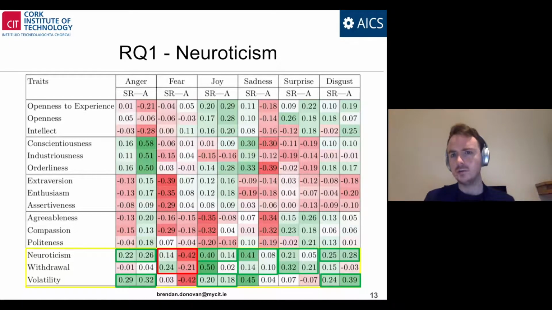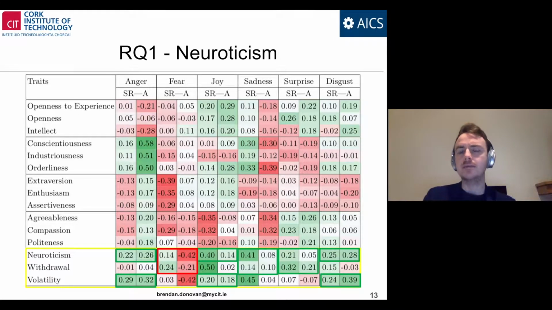Now, there are potentially two reasons for this. One is psychological in nature, in that people high in neuroticism tend to be very self-conscious, very aware of the feelings and thoughts of others about themselves, and they are uncomfortable with being vulnerable. Fear is an emotion that is inherently vulnerable, as it broadcasts to other people that there's something in the environment that this person finds threatening. So it might be the case that people high in neuroticism do experience fear, but because in this study they're being recorded, they try to suppress any expression of fear.